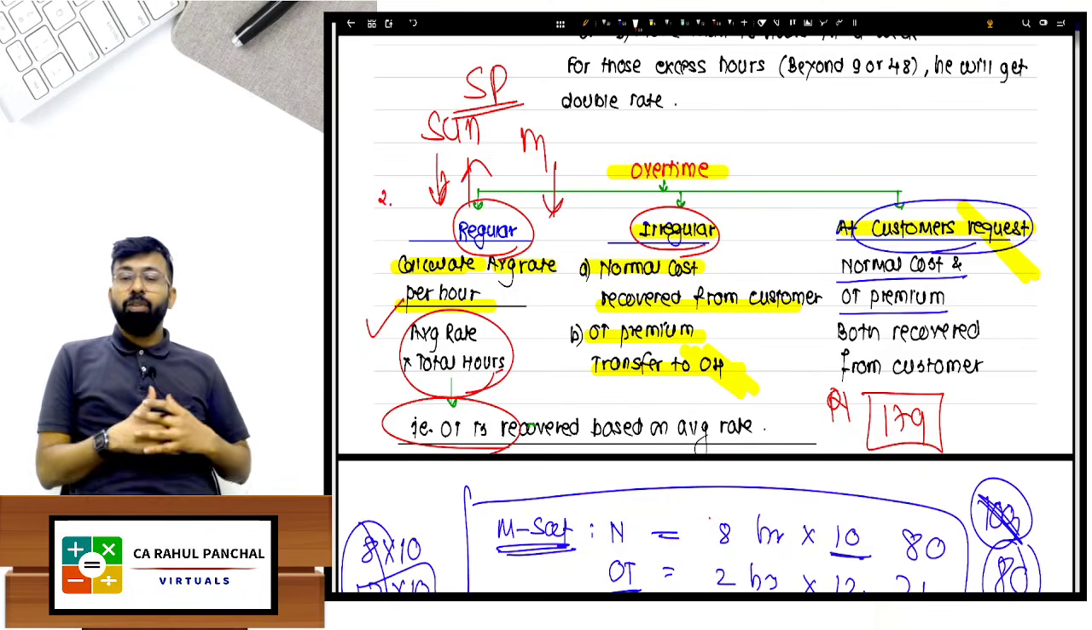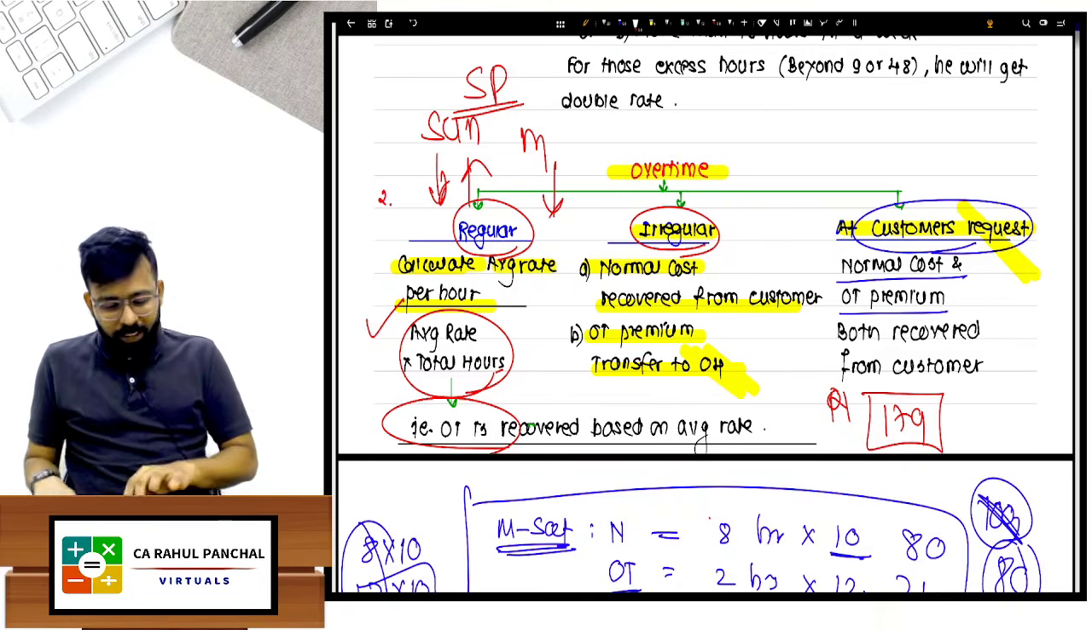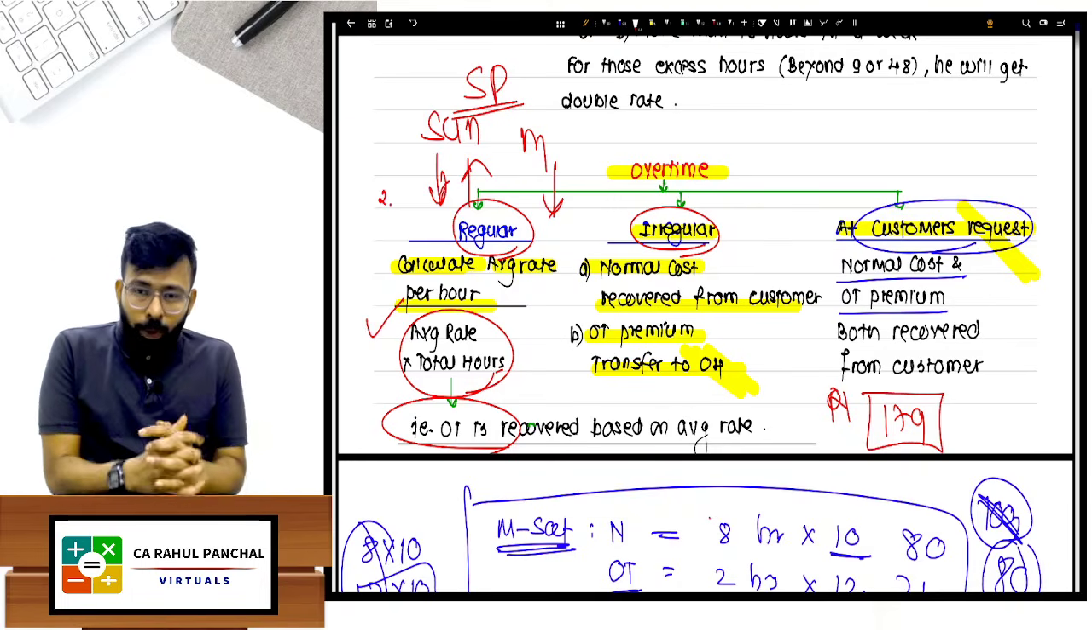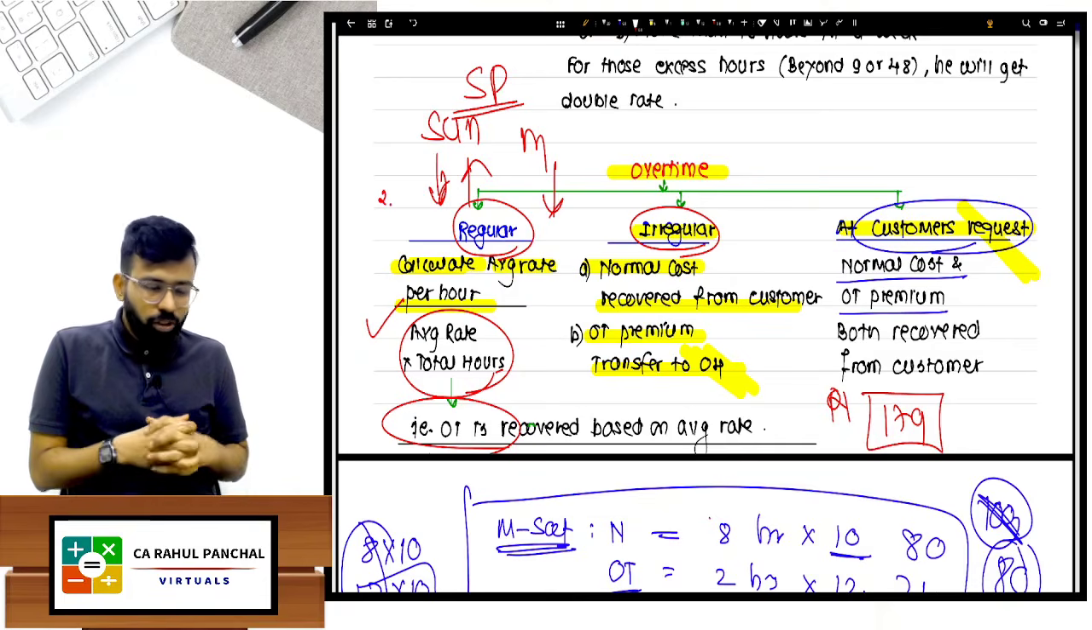So I will have to do the average rate. Again, everything was discussed in detail in regular lectures. I am just trying to cut short the things. In 25 minutes again we did this revision which is labor wala.